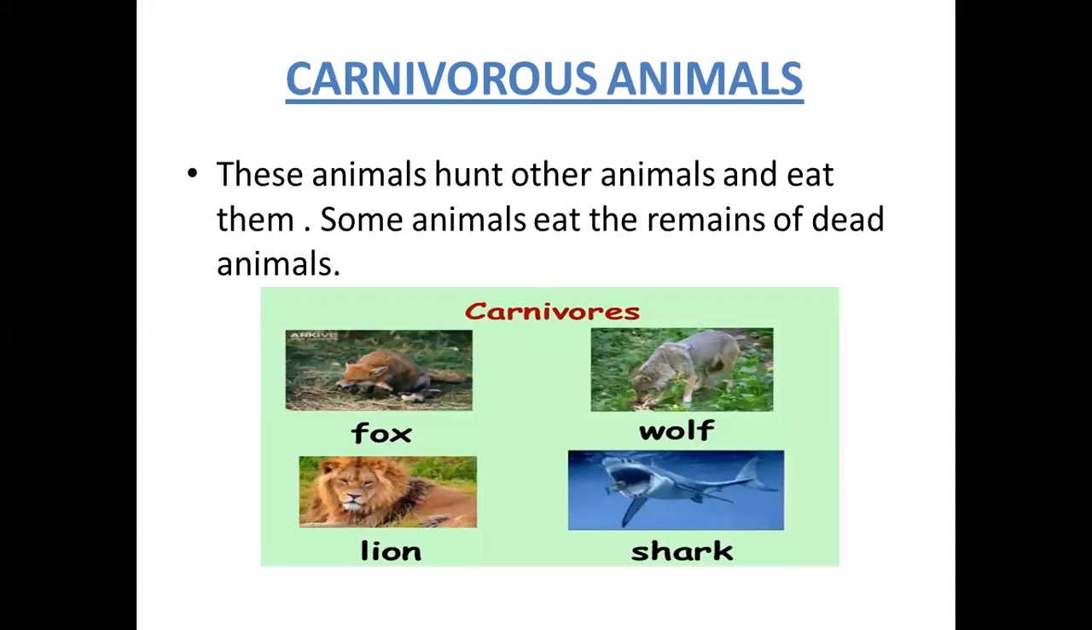Second type is carnivorous animals or carnivores. These animals hunt other animals and eat them, and some animals like fox and vulture eat the remains of dead animals. Such animals which only eat other animals are called carnivorous animals or carnivores.